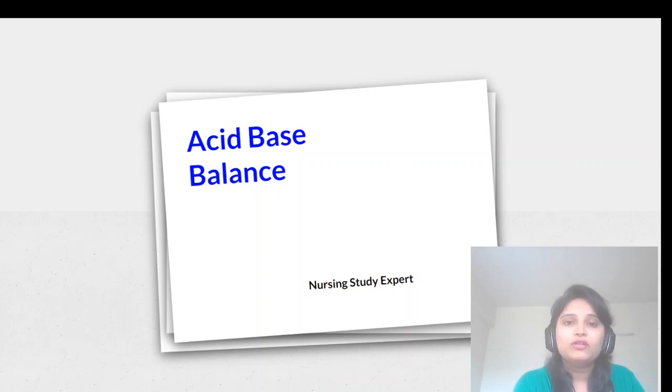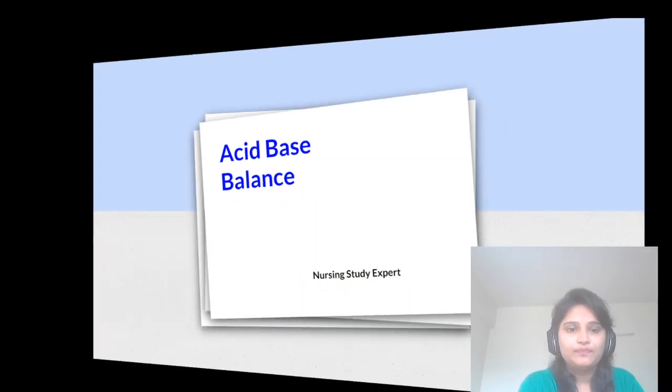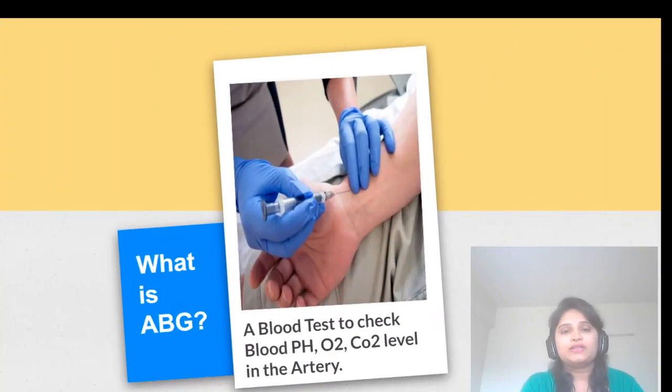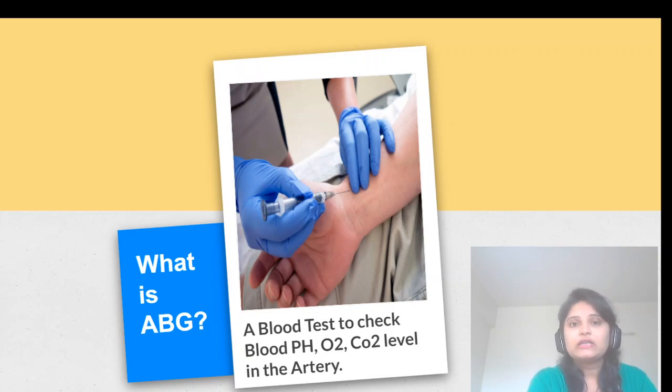So first of all, ABG. What is ABG? ABG is an arterial blood gas analysis. The blood you will withdraw from the artery, especially from the radial artery, and you will check the pH, oxygen saturation, carbon dioxide level, and bicarbonate level in that blood. Based on that, we will decide the abnormality in the patient.